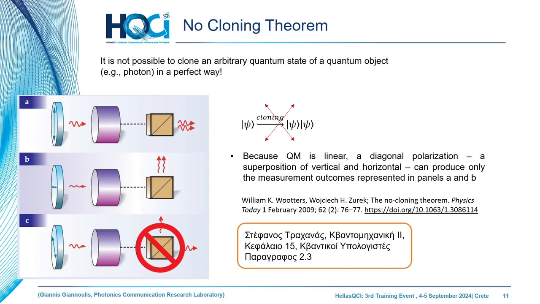And coming to the third pillar of the security of QKD: who guarantees that no one can clone the unknown state during the exchange? The no-cloning theorem. This is one of the pillars of quantum mechanics. Of course, you can check the reference textbook by Stefanos Trachanas, which provides really nice background material on this no-cloning theorem for young students from the Greek universities. The linearity of quantum mechanics guarantees this property.